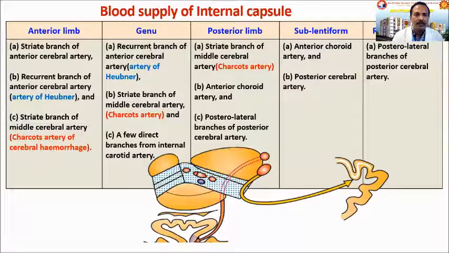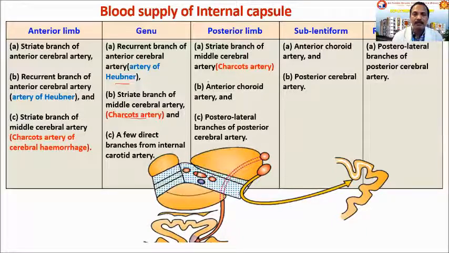Now the genu is supplied again by Heubner's artery, that is the recurrent branch of the anterior cerebral artery. Then Charcot's artery from the middle cerebral artery, and a few direct branches from the internal carotid artery will be supplying the genu of the internal capsule. The posterior limb is also supplied by three sets of arteries.